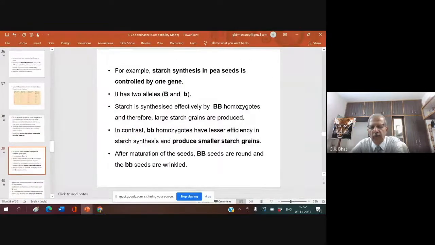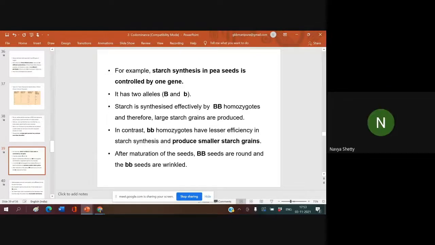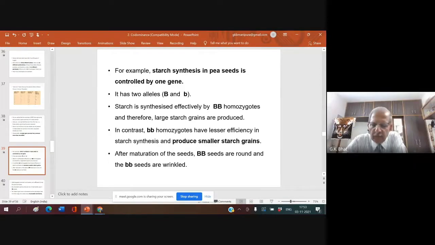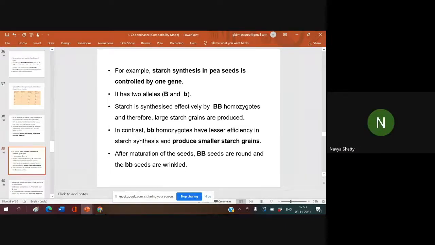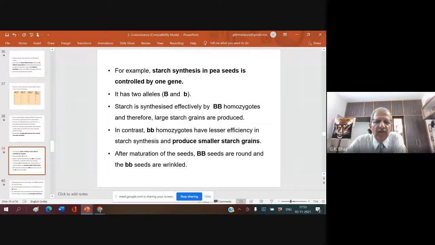Now, I want to give one piece of information. Whenever we study incomplete dominance, we just hear about only one example. Which example? Snapdragon, Antirrhinum majus. And also another example, Mirabilis jalapa. But please remember, in your NCERT there is one more example, this example.